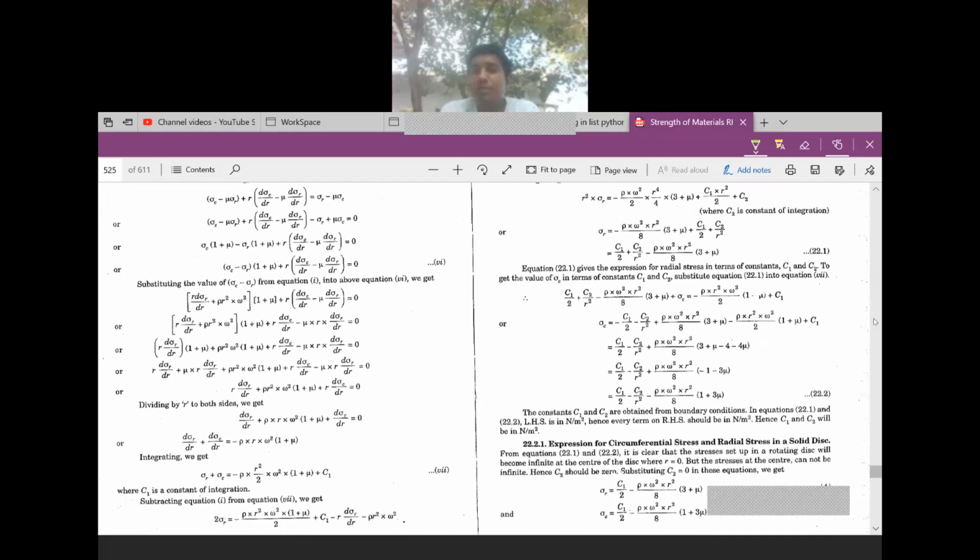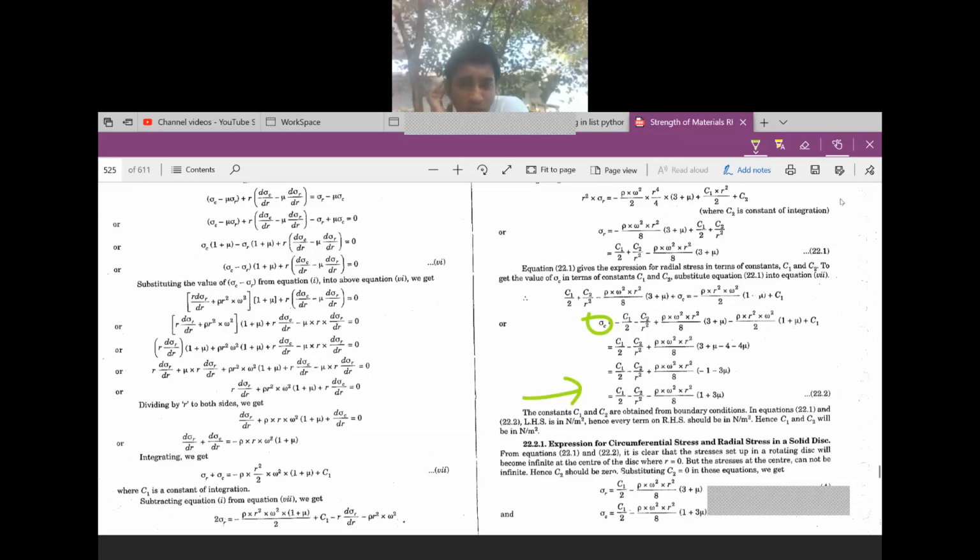Here the formula for circumferential stress is C1 by 2 minus C2 by R square minus rho omega square R square by 8 into 1 plus 3 mu.